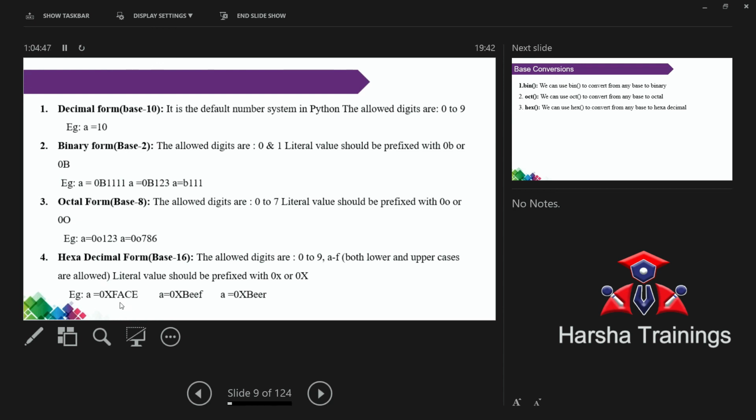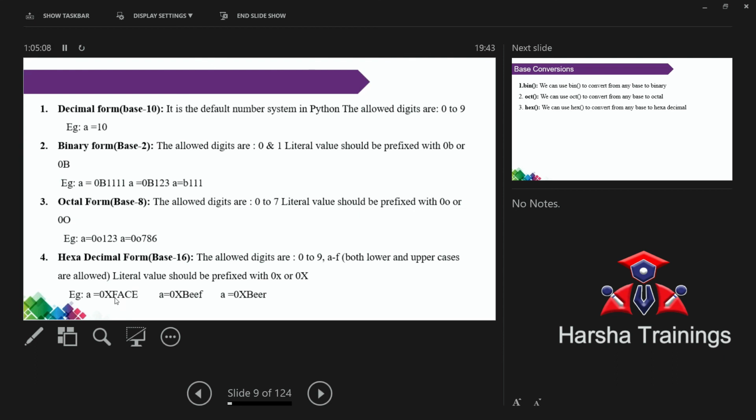Here I have an example, FACE. What is the meaning of this? F value is 15 in decimal. A value is 10 in decimal. C value is 12 in decimal. E value is 14 in decimal. For example, if my value is 14, how can you represent it as 14?